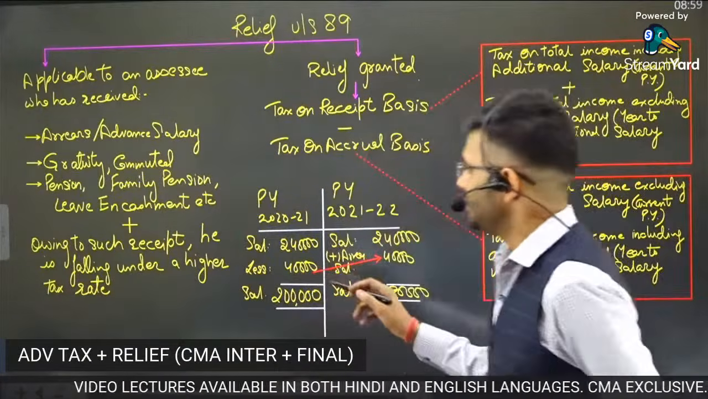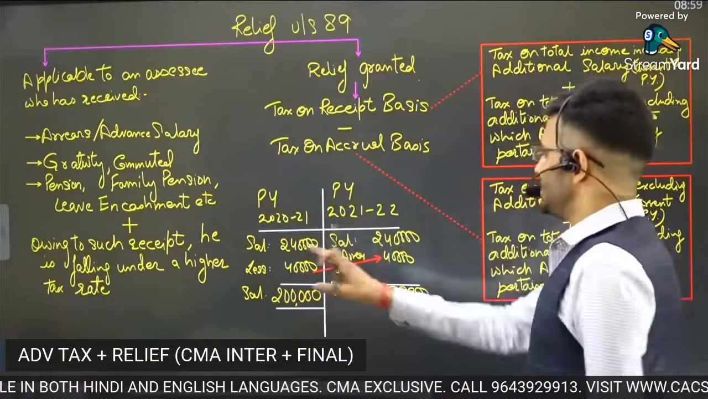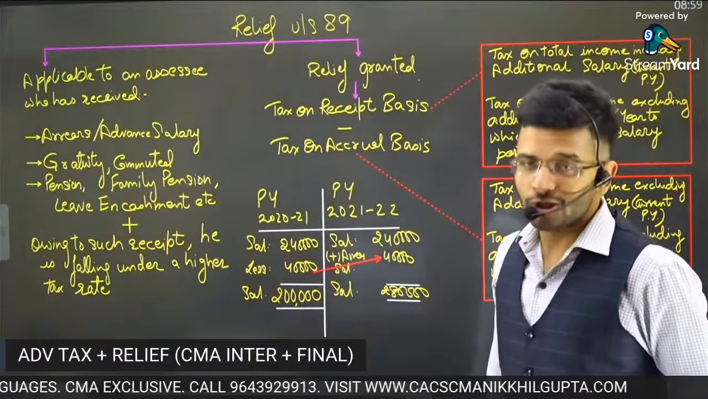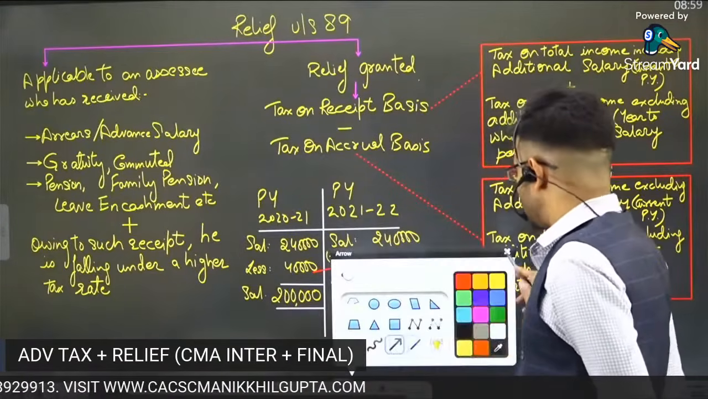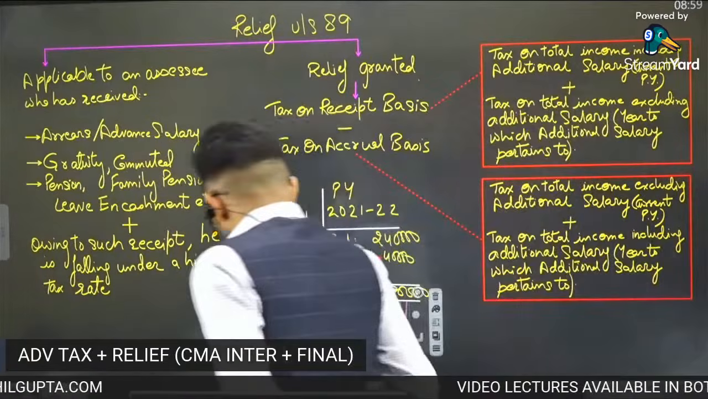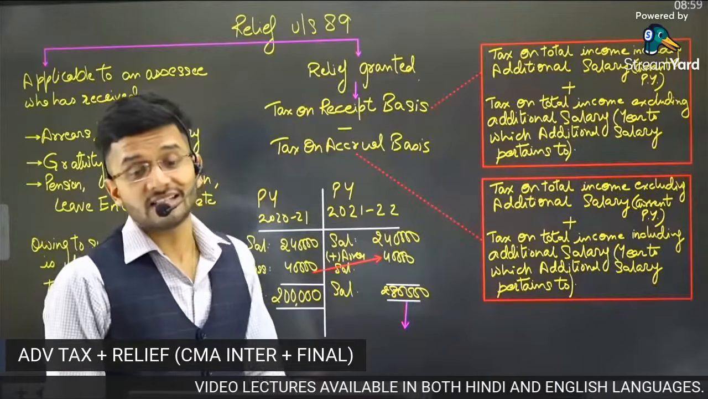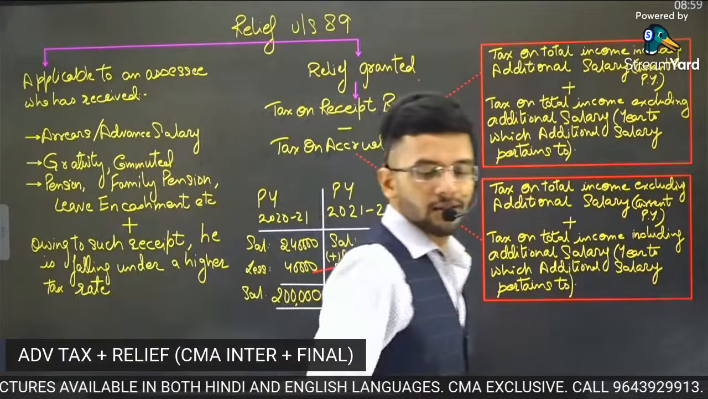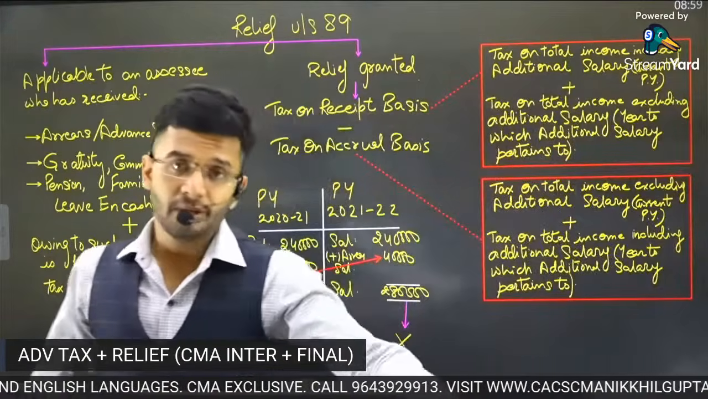Now, if arrears of the previous year are received in the current year, then guys, these arrears will be taxable in the current year. Now, unfortunately, Mr. X will face a tax in the next year, because the salary is above 2,50,000. This is absolutely unjustified.